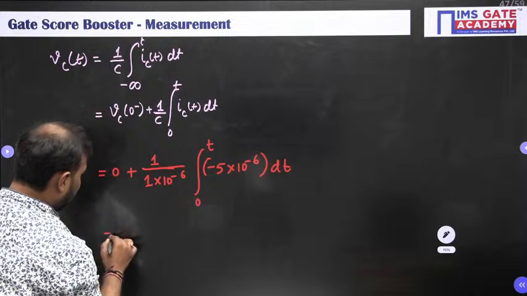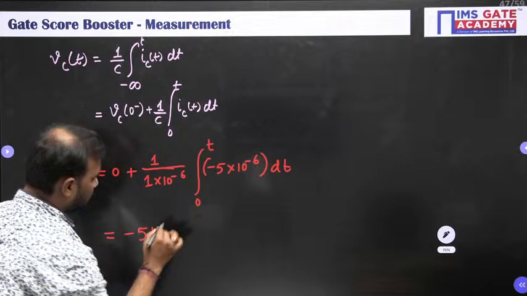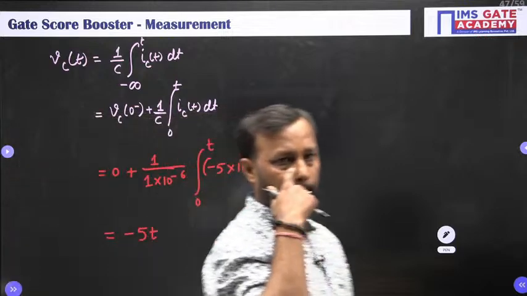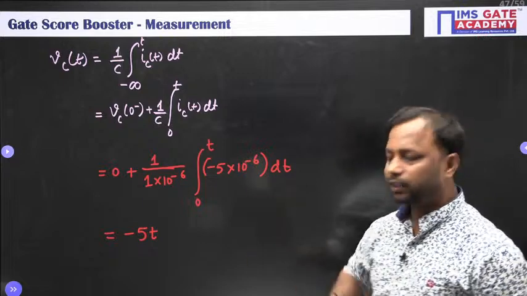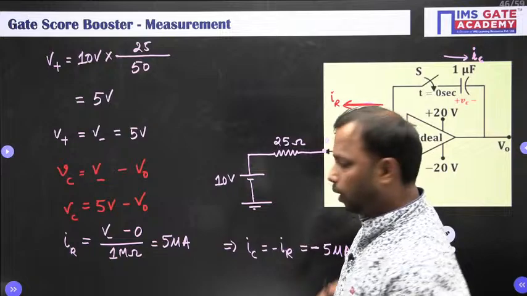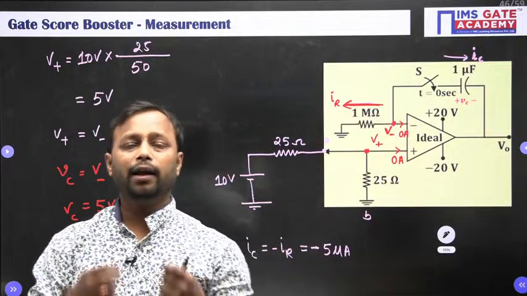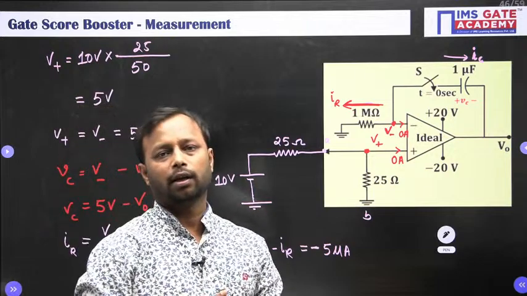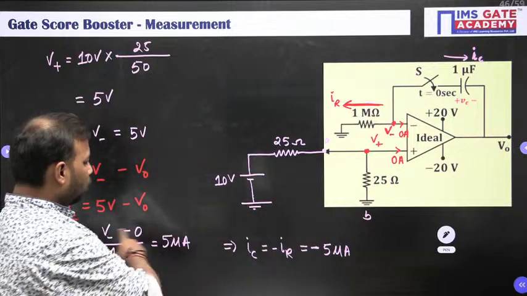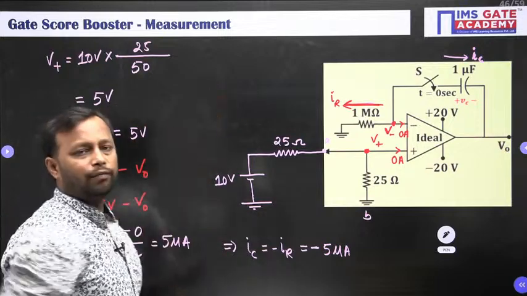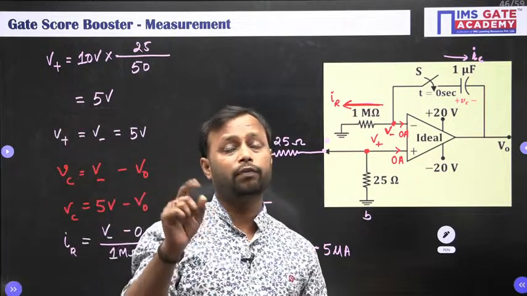So once you integrate this, we'll get the answer as minus 5t. Minus 5t. So such kind of thing, whenever the current flowing through the capacitor is DC, then it is said to be linear charging capacitor. Linear charging capacitor. Okay, so it is going to charge linearly till infinity. So for the DC voltage, your capacitor can reach infinity value.